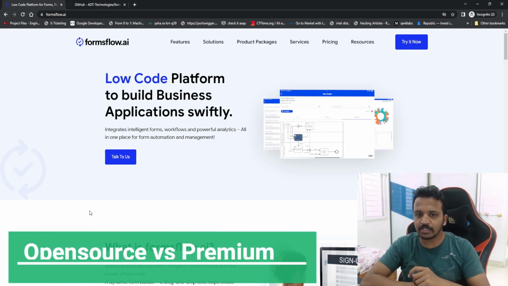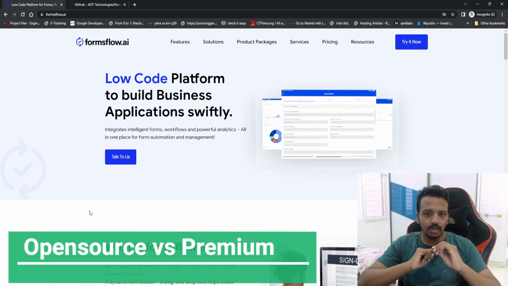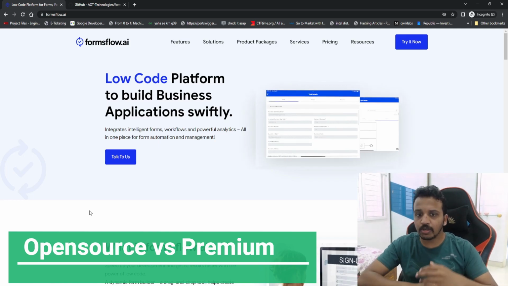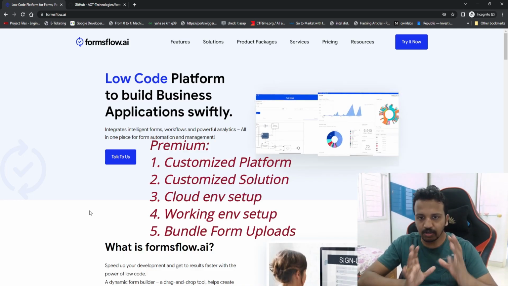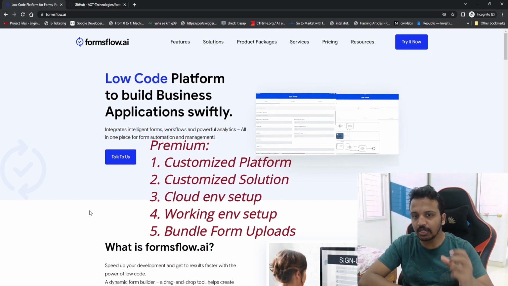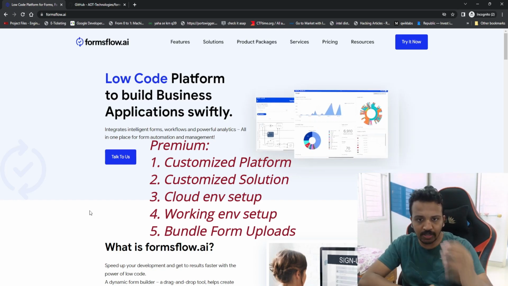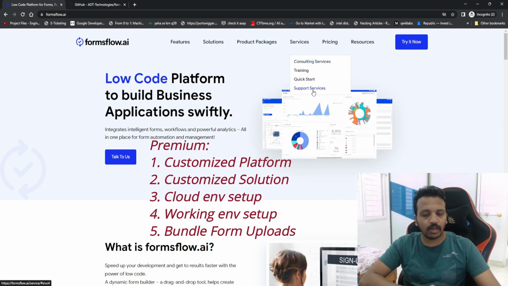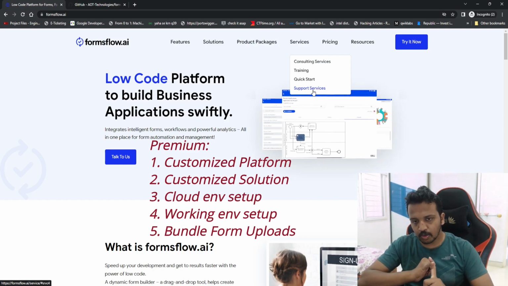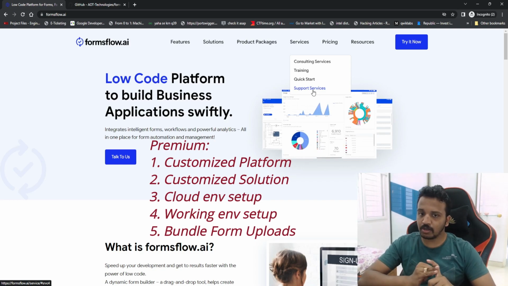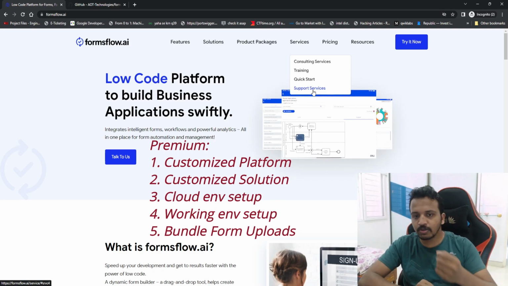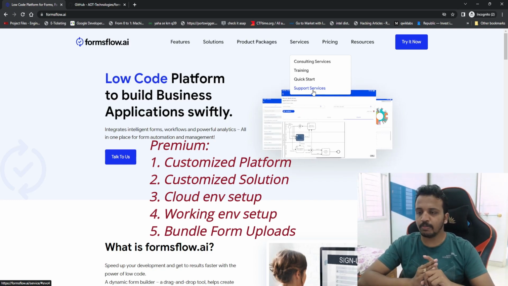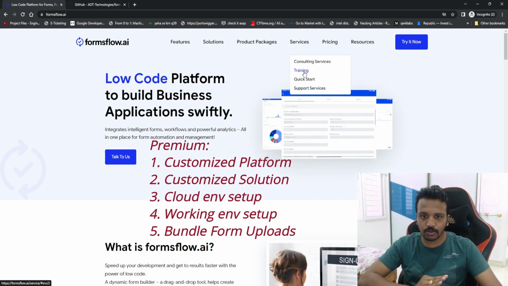But coming to premium versions, let's say I don't want to spend any amount of my time on it. Okay, I want you to design workflows for me. I want the team to create or customize the application, or fulfill the requirements of my business, so they are ready to do it. You just need to click on the services, and we can see support services available. So either you want the product to be customized, or you want the complete solution to be built which is specific to our business use case, we can ask for them. Now second thing is, I want to maintain my own team, but I want you to train it. Definitely they are going to do that for us.